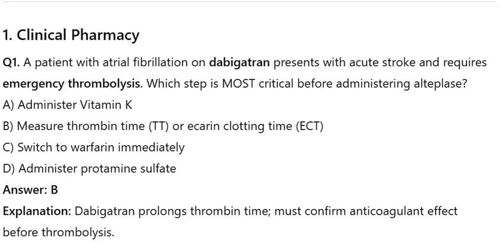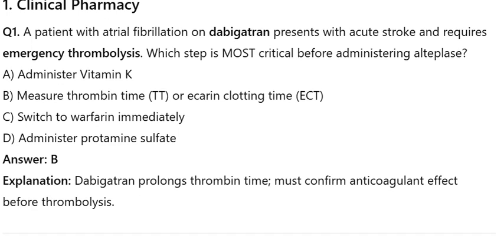Atrial fibrillation on dabigatran presents with acute stroke and requires emergency thrombolysis. Which step is most critical before administering alteplase? A. Administer vitamin K. B. Measure thrombin time (TT) or ecarin clotting time (ECT). C. Switch to warfarin immediately. D. Administer protamine sulfate. Answer B. Explanation. Dabigatran prolongs thrombin time, must confirm anticoagulant effect before thrombolysis.